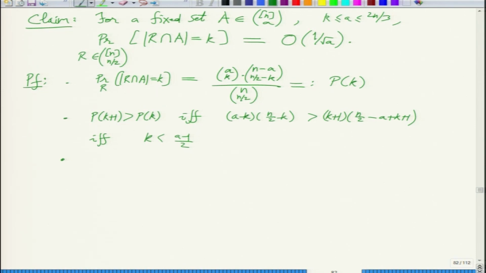So we can now deduce that p of k can never exceed, maybe I should make it greater than or equal to, less than or equal to, and then I'll just pick k to be a minus 1 by 2. There p of k reaches its maxima. So that gives you a choose a minus 1 by 2, divided by n choose n by 2.